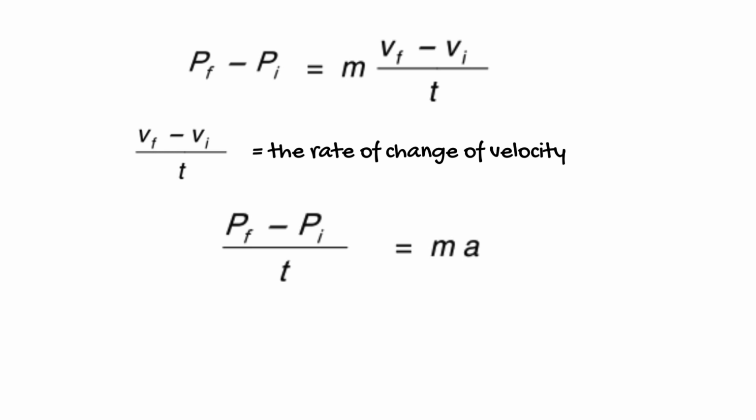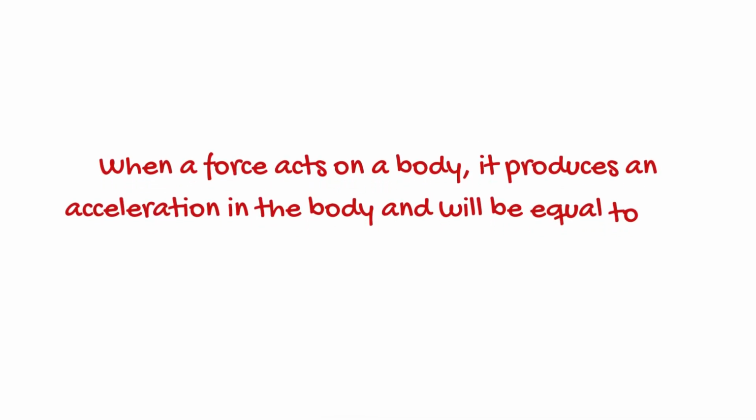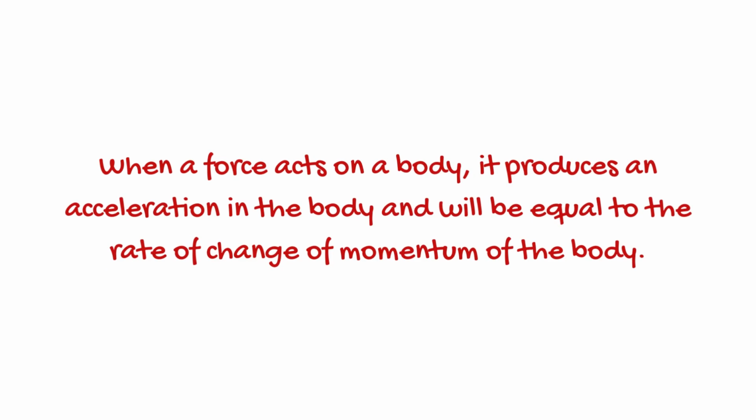So according to Newton's second law of motion, we know that F equals ma. Or we can write it as pf minus pi divided by t equals F. This equation defines force and states Newton's second law of motion as: when a force acts on a body, it produces an acceleration in the body and will be equal to the rate of change of momentum of the body.